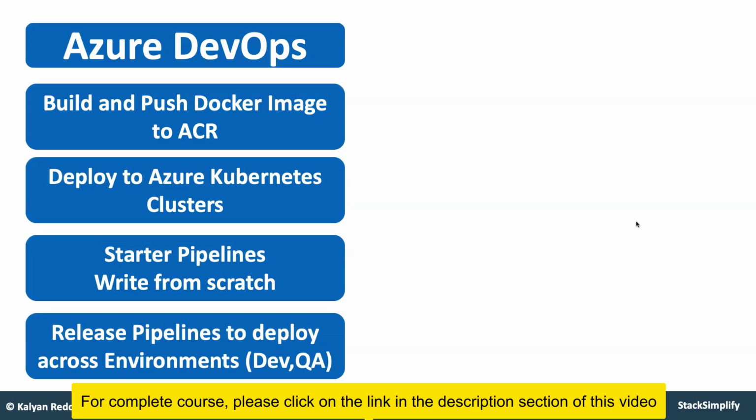Let's see the third dimension, which is Azure DevOps. From an Azure DevOps perspective, we are going to build and push Docker images to ACR and deploy those workloads to Azure Kubernetes clusters. We are going to write the pipelines from scratch, which is nothing but from starter pipelines onwards, in 5 phases. After completing the CI pipelines, which are continuous integration pipelines, we are going to move on to continuous delivery or deployment pipelines, which are nothing but release pipelines. As part of that, we are also going to implement dev, QA, staging, and then production environments.